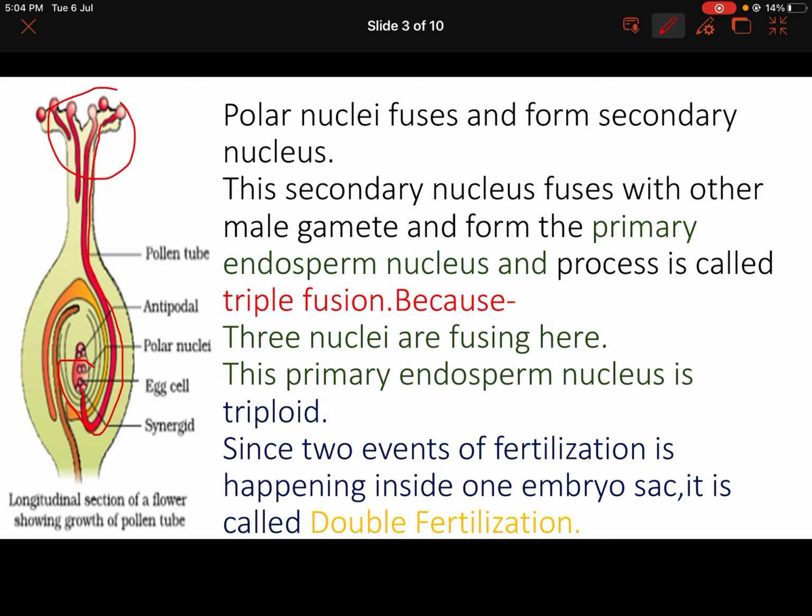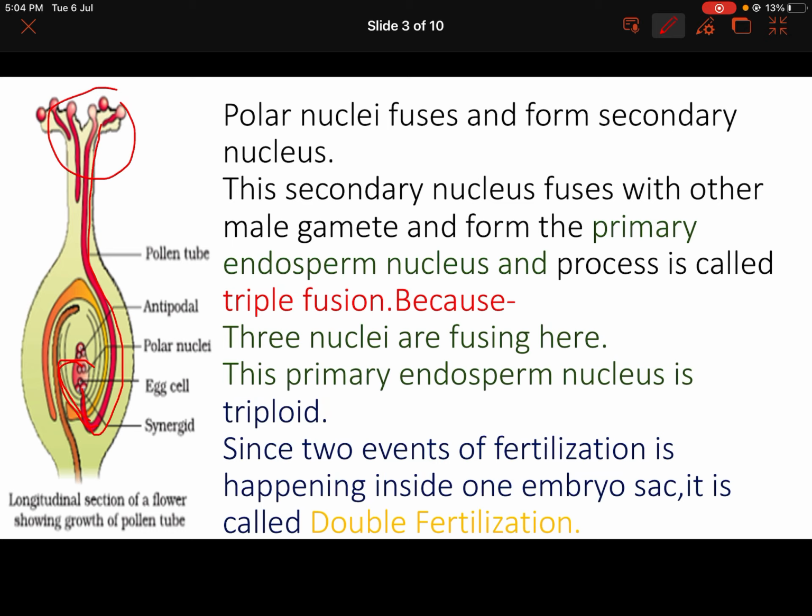The polar nuclei first fuse together. The polar nuclei are two. First they fuse together and form the secondary nucleus, and then the other male gamete from the pollen tube fuses with it and forms the primary endosperm nucleus. It means three nuclei fuse to form the primary endosperm nucleus. That's why it is called triple fusion, and it is triploid or 3N.